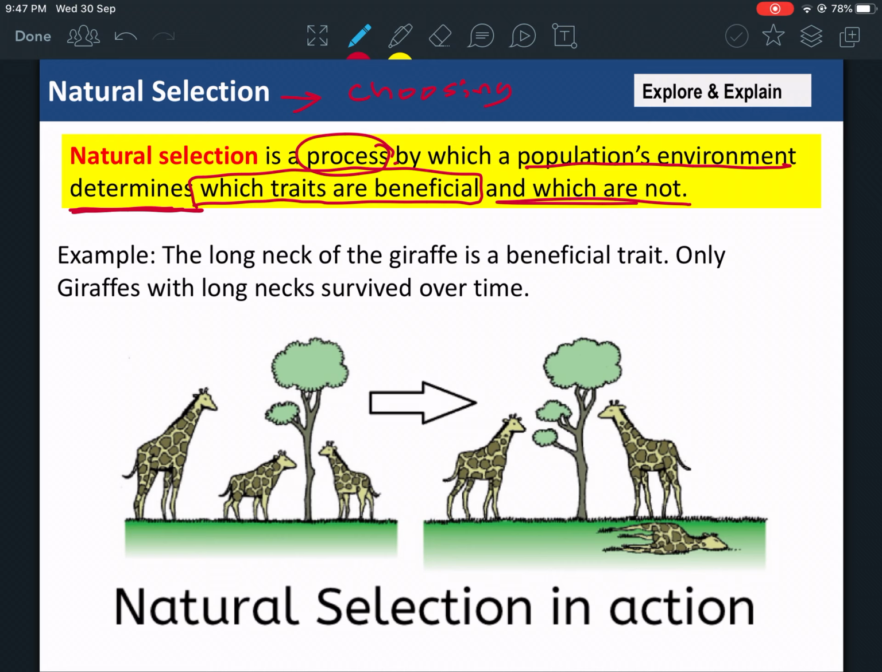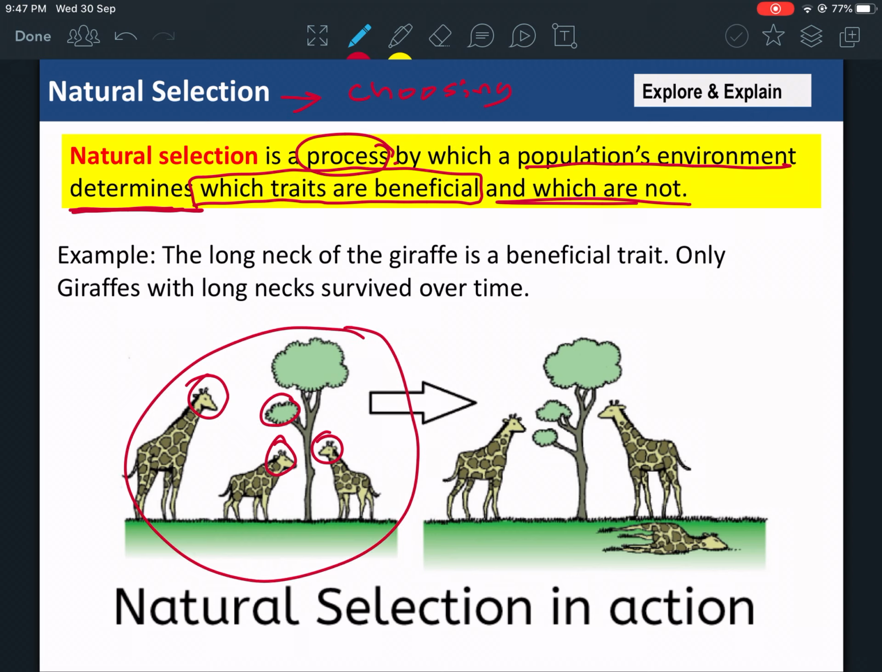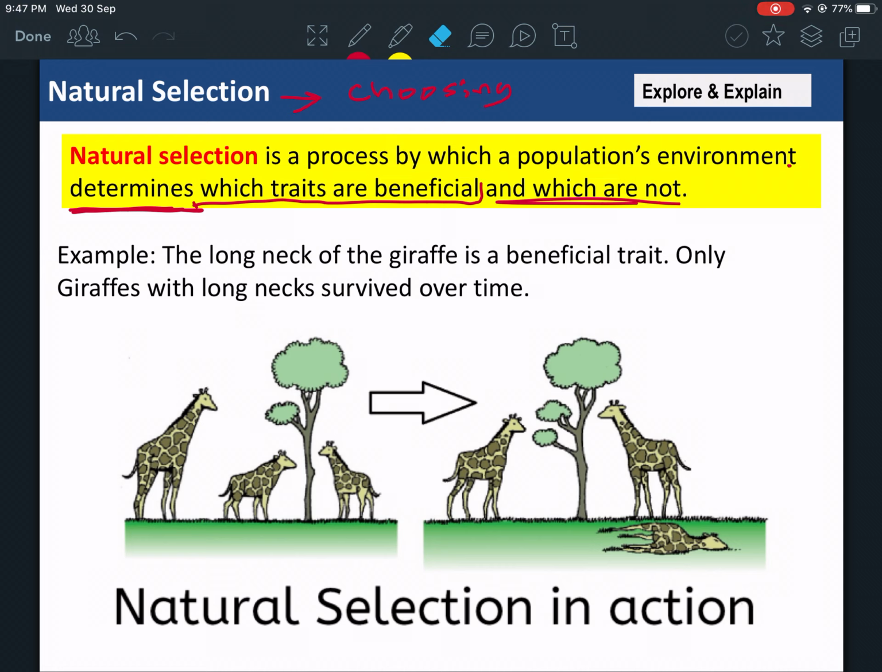Let me give you an example. A long time ago there were giraffes with shorter necks, and giraffes with longer necks. Now, the nature where the giraffes live had tall trees. So giraffes with longer necks were able to reach the trees and eat. Giraffes with shorter necks were not able to reach the trees. So giraffes with shorter necks eventually died out.